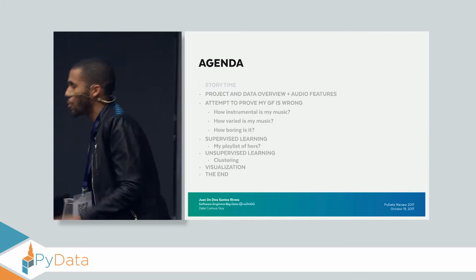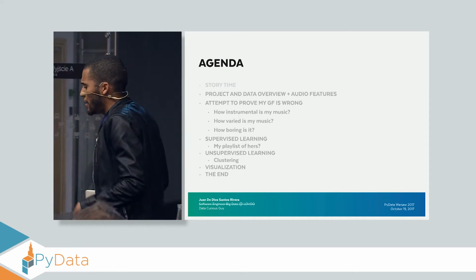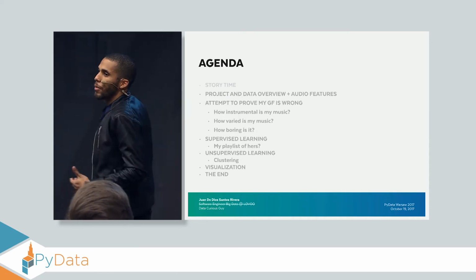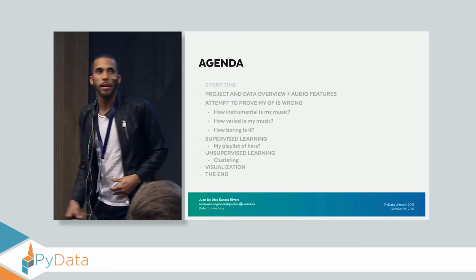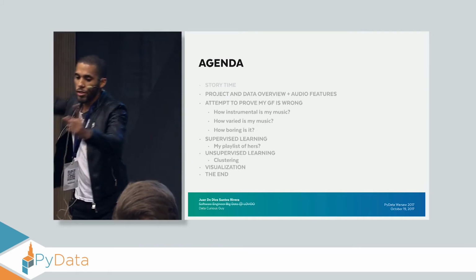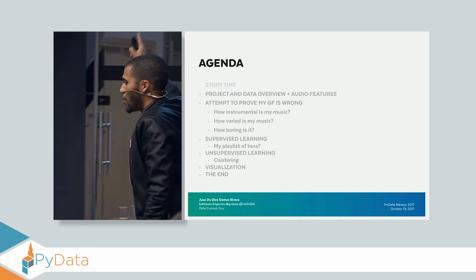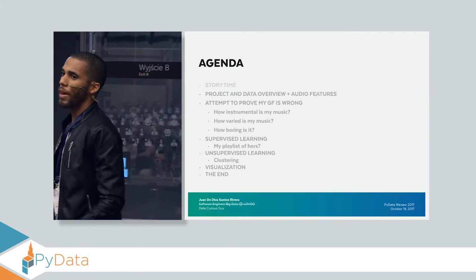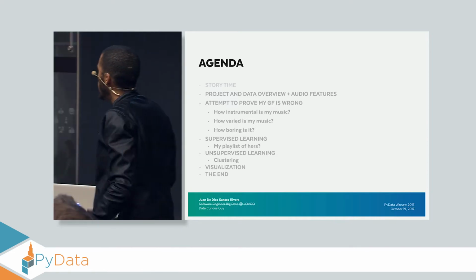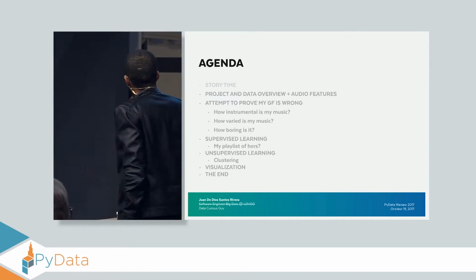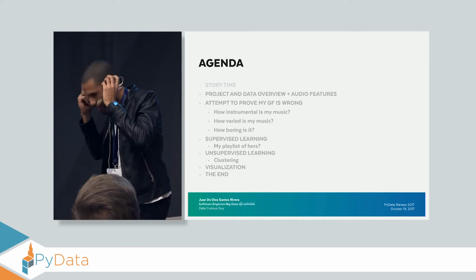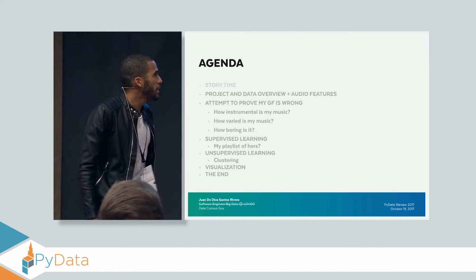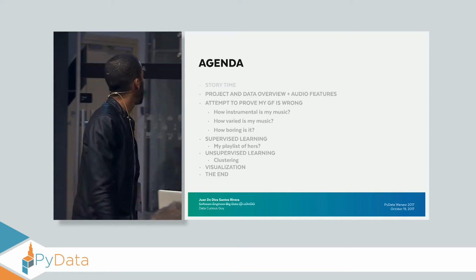Then I'll move on to supervised learning. And here, my plan was to build a model able to predict if a song belongs to my playlist or her playlist. And then I'll move on to the other side of machine learning, which is unsupervised learning. And here my goal was to cluster my music and try to find similarities within each of the clusters. And lastly, I'll present some visualization because it's always nice to take a look at the data, and then the happy ending.